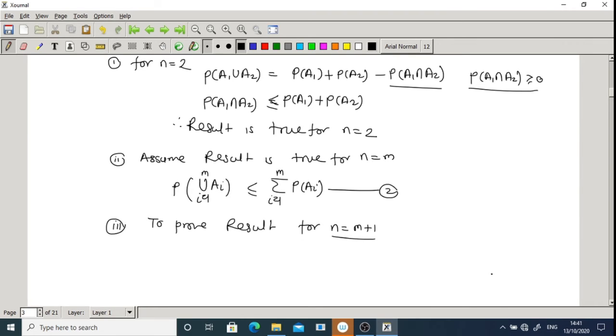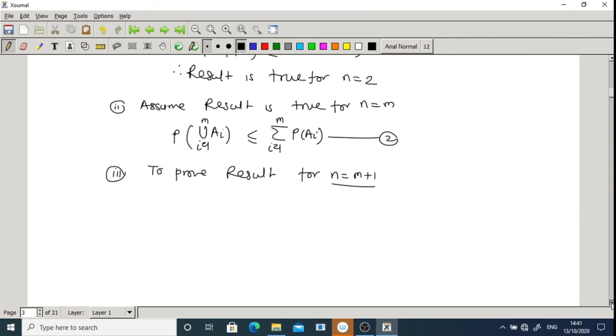So we start with the LHS and try to get the RHS. We start with probability of union over i going from 1 to m plus 1 of Ai, which is equal to probability of union over i going from 1 to m of Ai, and one more term, that is A(m+1). Why do I write this? Because we use equation number 2 here.